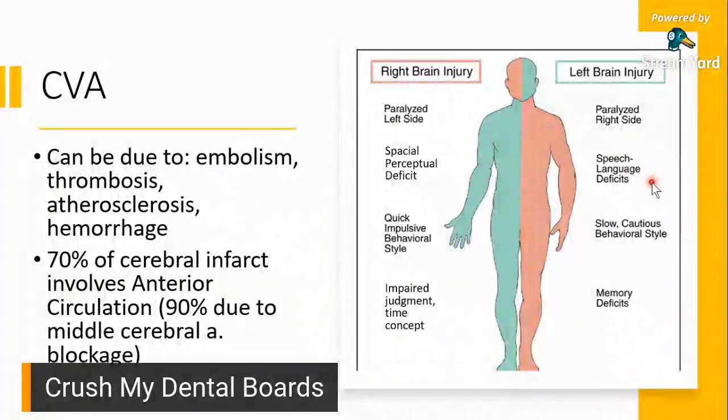Nakita niyo yun, di ba, madalas sa mga nasa stroke? Na inautal na sila, or sometimes worse, hindi na sila nakapagsalita. So you have your speech language deficits. And as a result of the left brain injury, they would tend to have slow, cautious behavioral style.